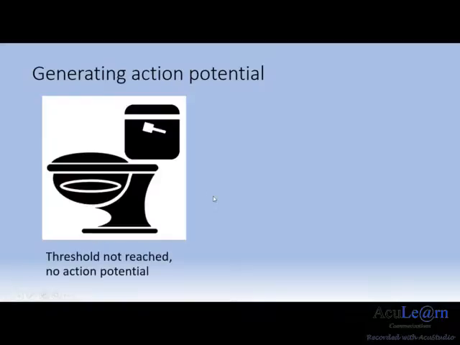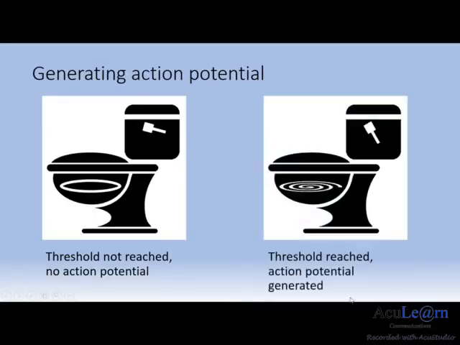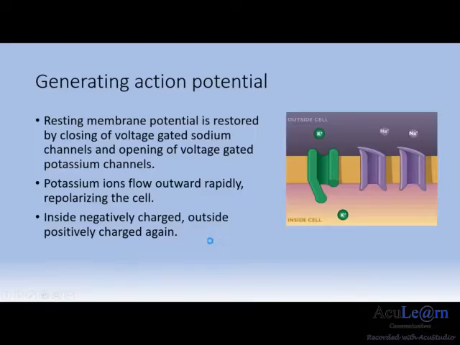This is similar to flushing a toilet. Imagine a scenario of you trying to flush a toilet. For the toilet to be flushed, one has to push the lever down. If you apply a small amount of force to push the lever down a little, only a small amount of water will flow through, but the toilet will not get flushed. However, when sufficient force is applied to the lever, hitting the threshold potential, the toilet can now be flushed.